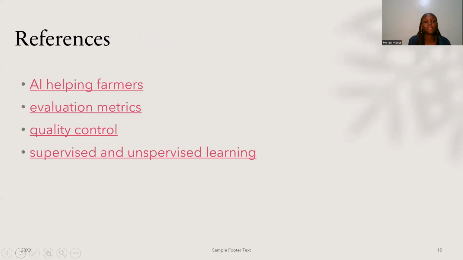And then these are some of the references. So we have AI helping the farmers, and then evaluation metrics, quality control, supervised and unsupervised learning, and very many others.